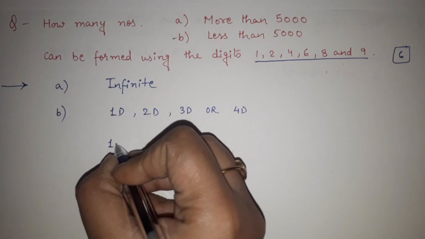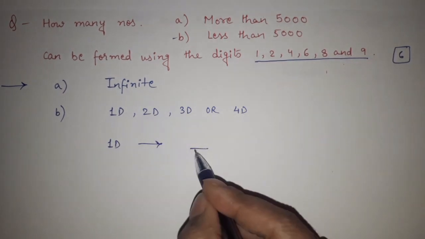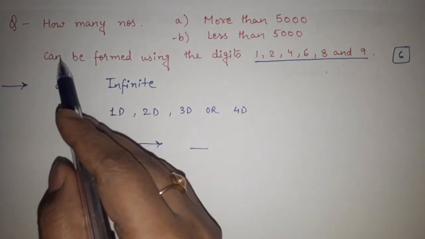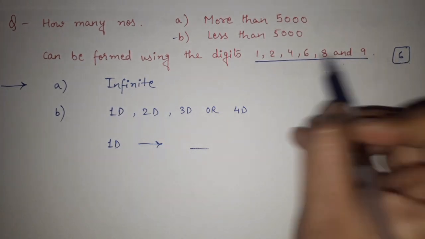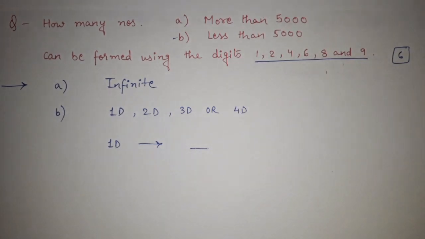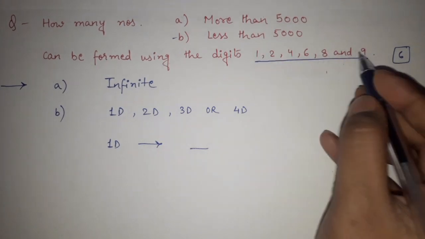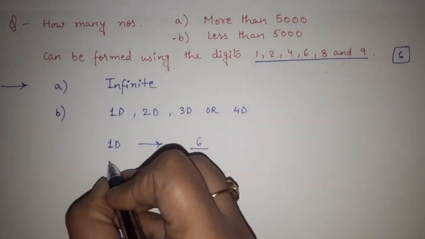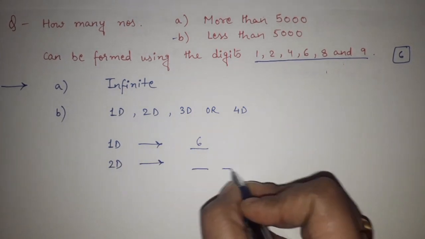So what are the possibilities for 1 digit? See what is given to us: the numbers can be formed using these digits. That means only these 6 digits, 1, 2, 4, 6, 8 and 9, I can use. So if we are talking about one digit, out of these 6 digits, anything can be there. So the possibility is 6. If we talk about 2 digits, the possibilities are 2.